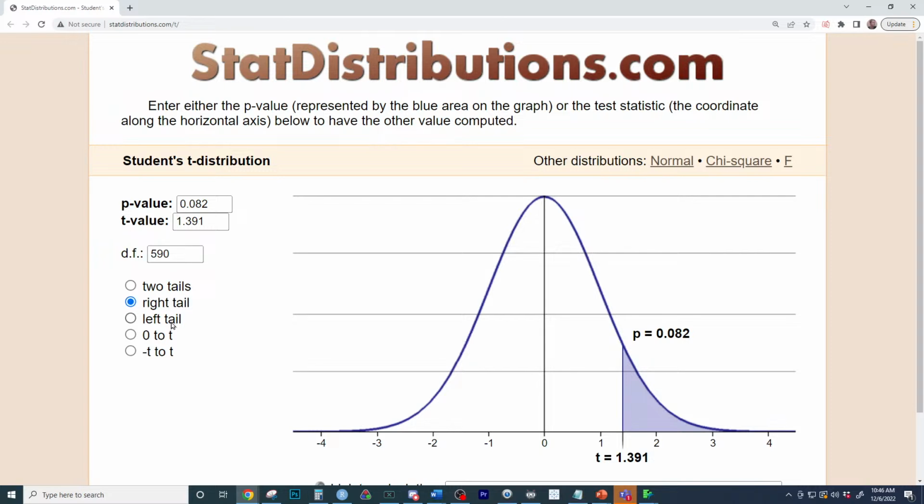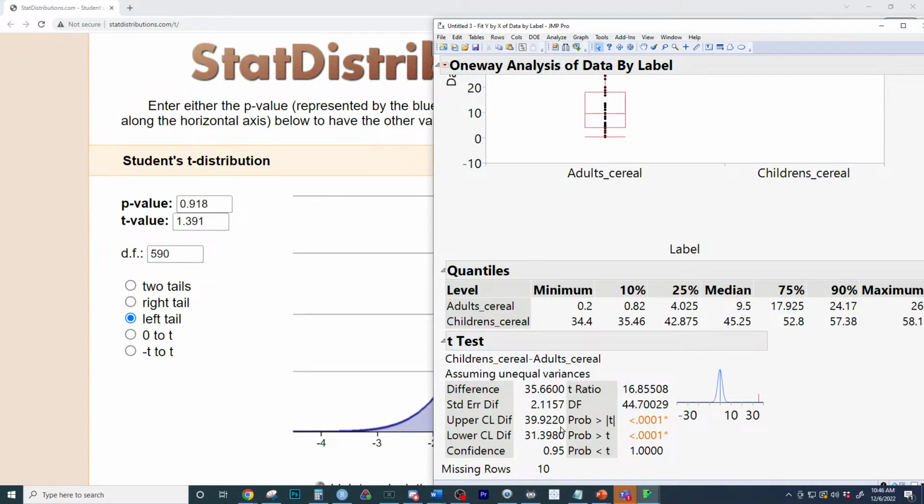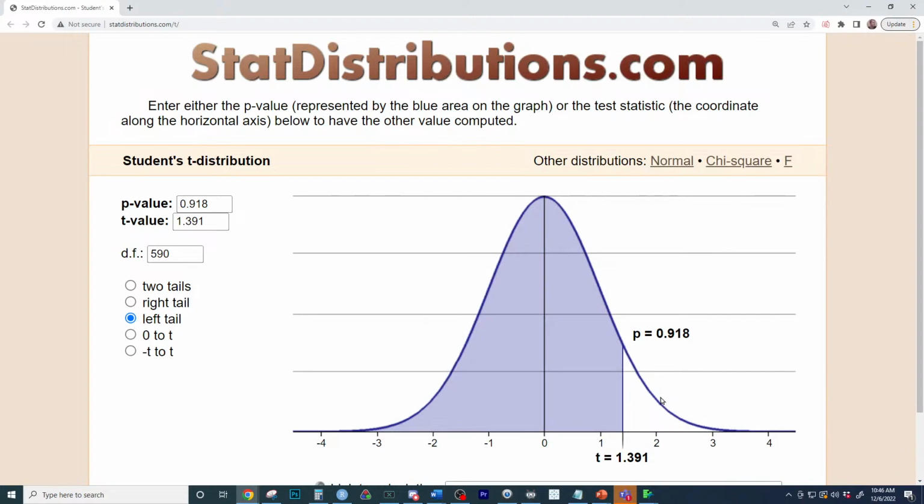The left tail test is going to be the complement, which is 0.918, and you can see it right there. So we can understand how this works, where you double this to get the two-tailed. The right tail is half of this, and the left tail is the other side of it. So we can see how p-values are created, the same way they are created in JMP output right here. Now, these are so tiny, it's hard to see the relationships because they're very, very tiny p-values. So you can't see that this one right here is the double of the smaller one. And they're basically 0, so the complement is basically 1.